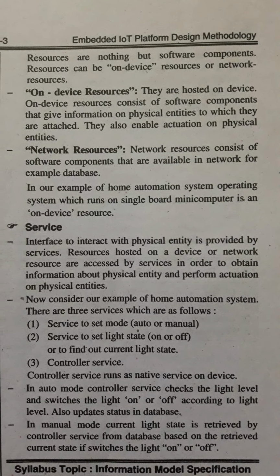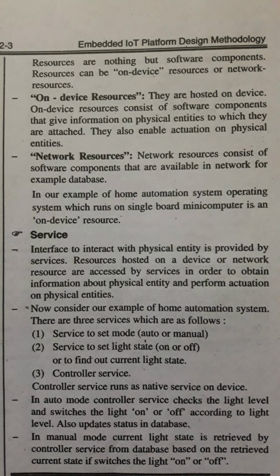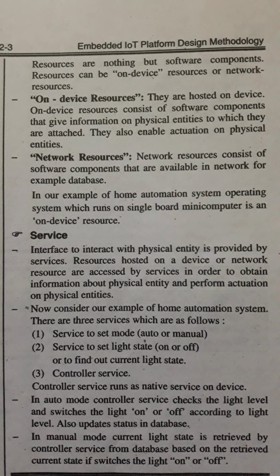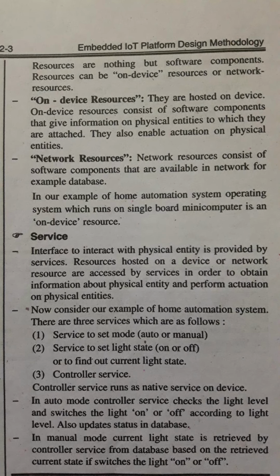There are three services, which are as follows: a service to set mode, auto or manual; a service to set light state on or off, or to find out the current light state; and the controller service. The controller service runs as a native service on the device. In auto mode, the controller service checks the light level and switches the light on or off according to the light level. It also updates the status in the database.